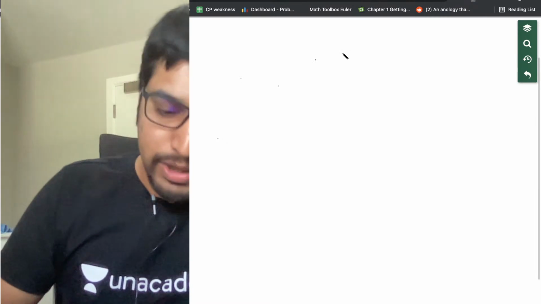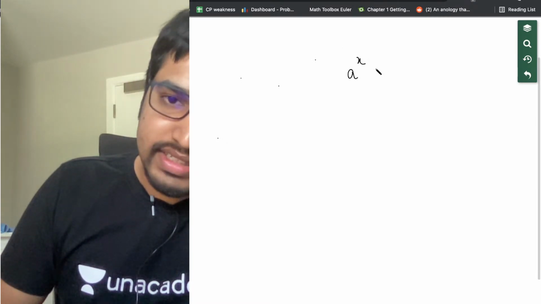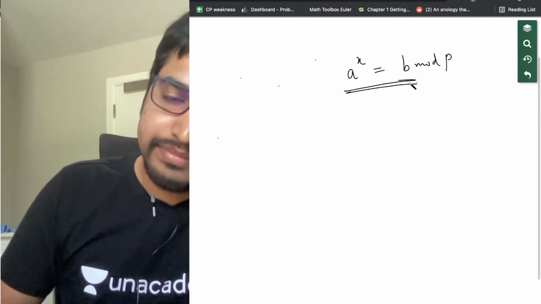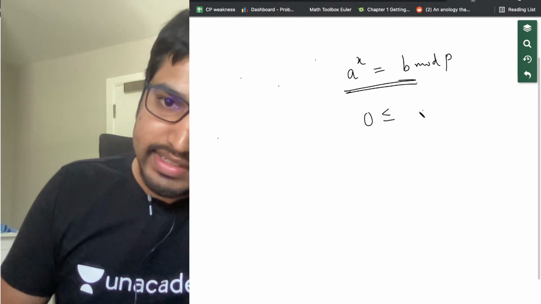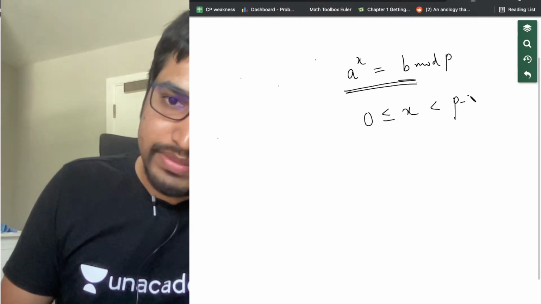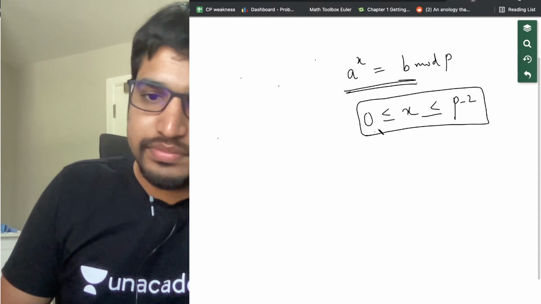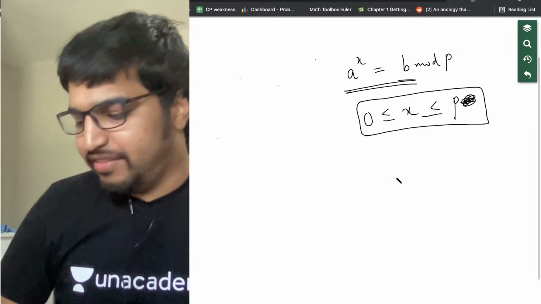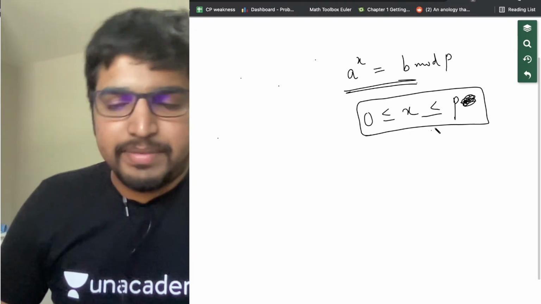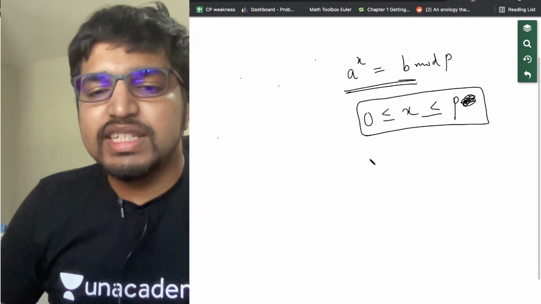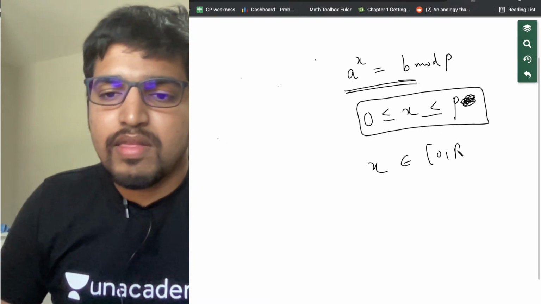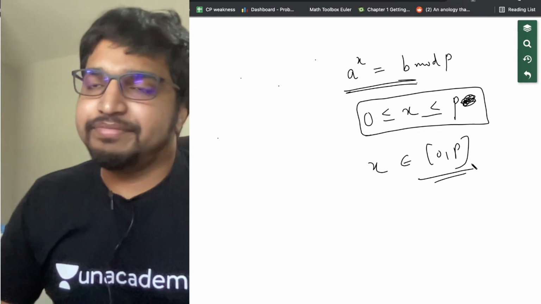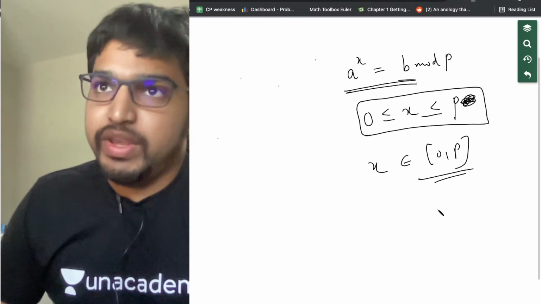So, I'm solving for a to the power x equals b mod p, right? And I know that x is between 0 and p minus 2. I'll just write x is between 0 and p for now.